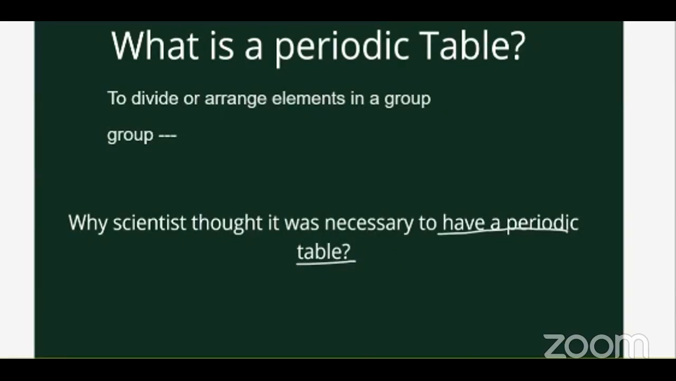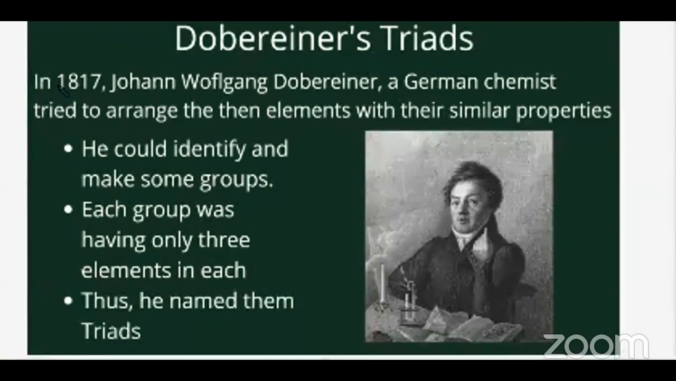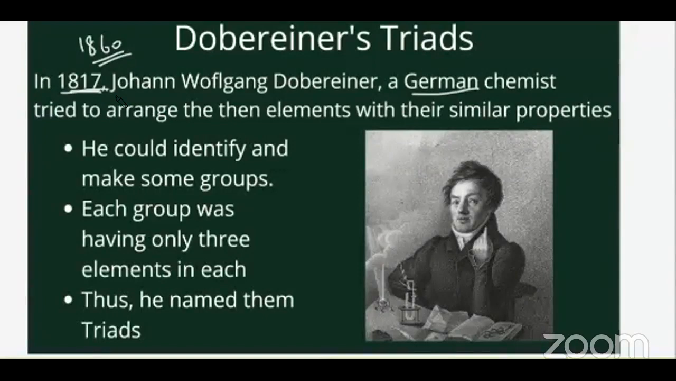For now, only one scientist we are going to talk about, that is Dobereiner. Dobereiner is a German scientist. Look at the year 1817. And in the 1860s, the electron and proton were discovered. So these scientists didn't know what is inside the element. They were thinking the atom was the smallest possible particle on earth, which cannot be further divided. That is what they knew.